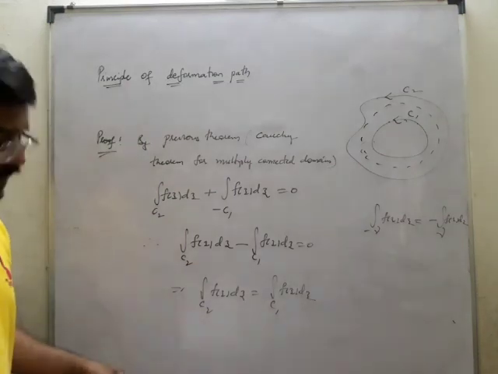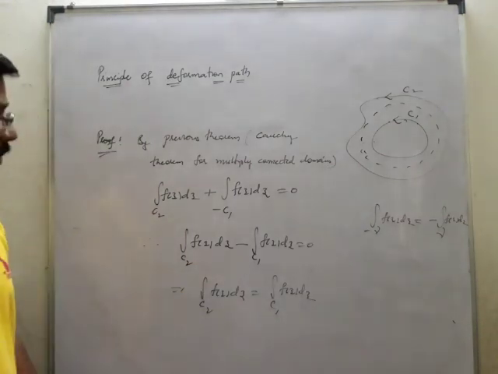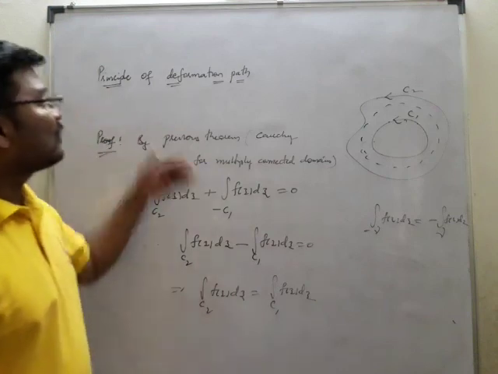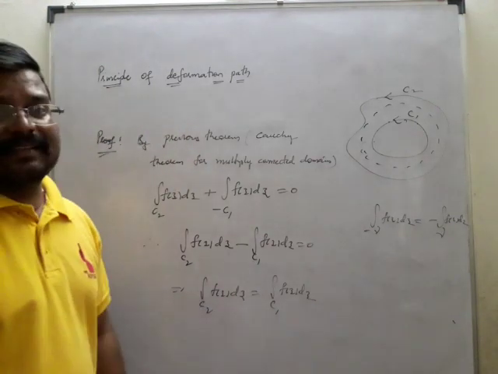So this is how we can get the solution using this formula. Okay, so the principle of deformation of path is like this. Okay, thank you.